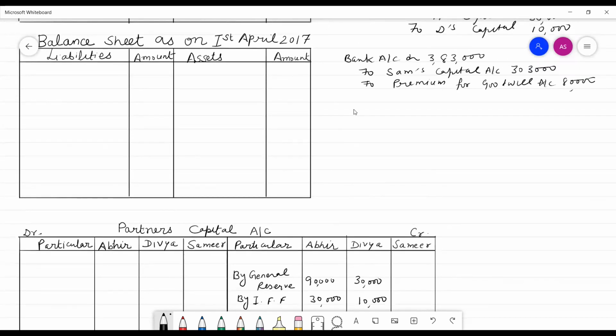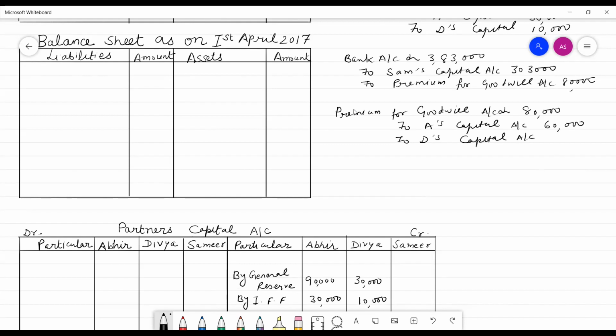The next entry would be premium for goodwill account debit 80,000. It would be distributed among the old partners in their sacrifice ratio, to Abhir's capital, to Divya's capital. The amount would be 60,000 and 20,000.